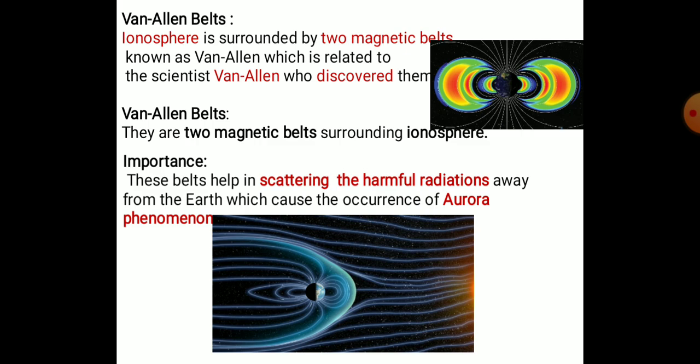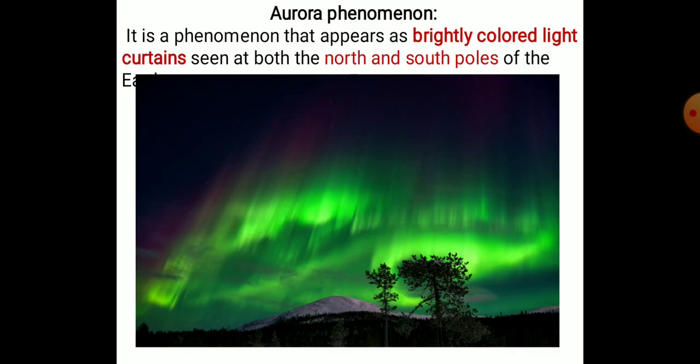And what about the Van Allen belts? Look at this picture. The ionosphere is surrounded by two magnetic belts known as Van Allen belts, related to the scientist Van Allen who discovered them. So there are two magnetic belts surrounding the ionosphere. And their importance: these belts help in scattering the harmful radiation away from the Earth, which causes the occurrence of the aurora phenomenon. An aurora phenomenon is a phenomenon that appears as brightly colored light curtains seen at the north and south poles of the Earth.